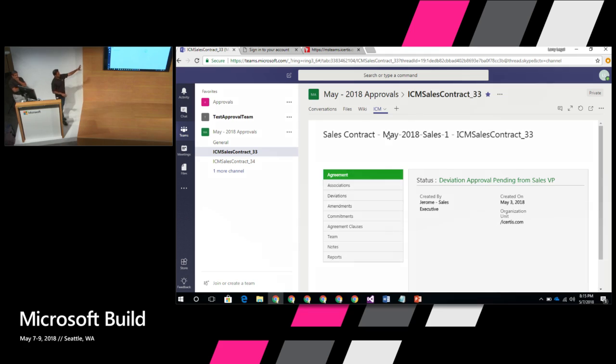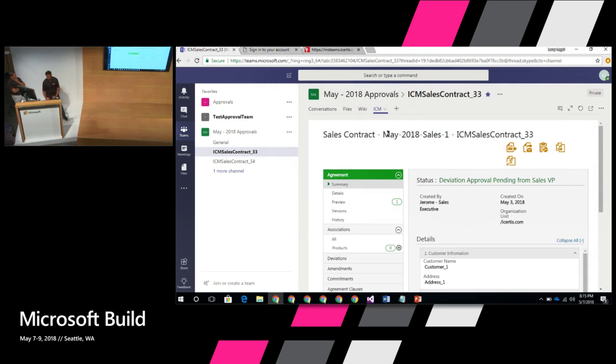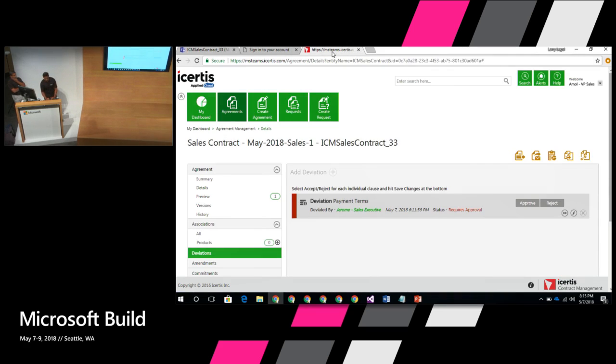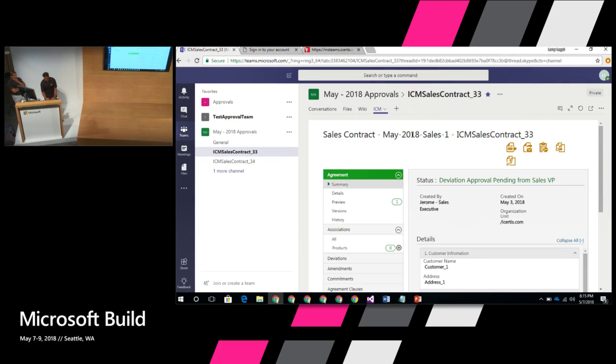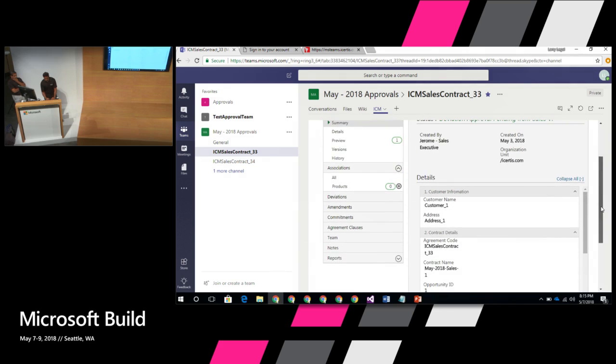And just like that, you can see the same application that you see in here, which is a completely third-party application. It opens up seamlessly in Teams. And Larry can have the exact same experience without even leaving Teams, with a complete, full, rich UI and all the functionality of whatever the third-party app is. Now, in this case, it's our ICM platform.